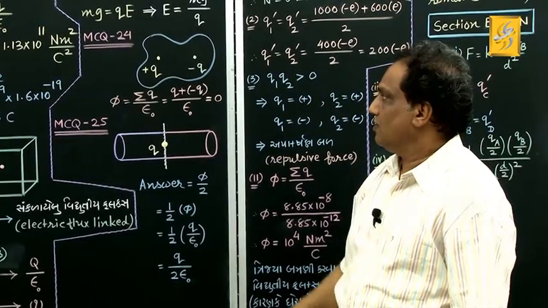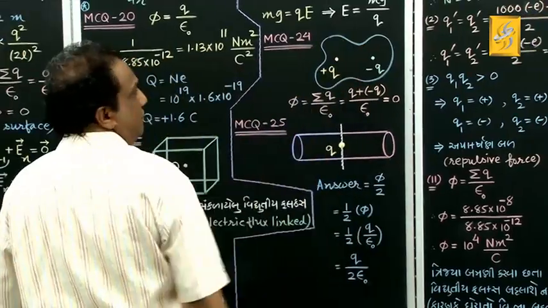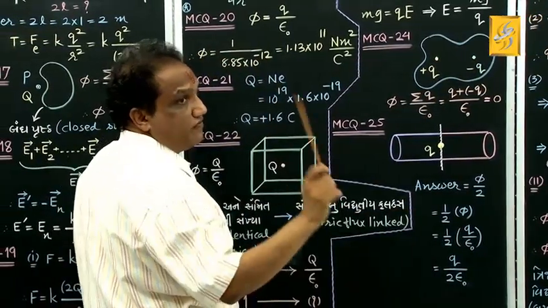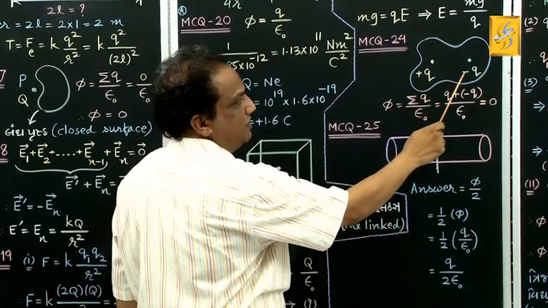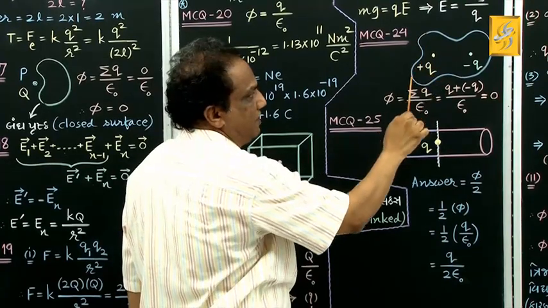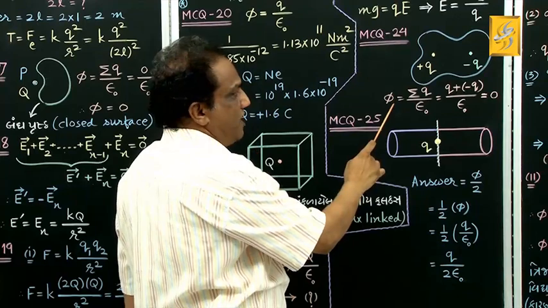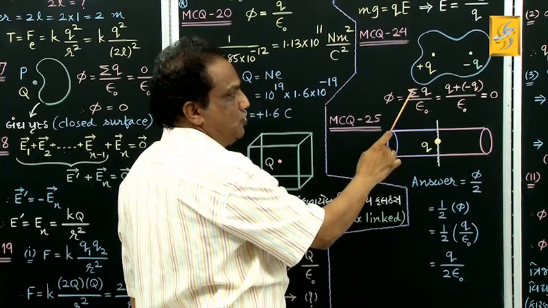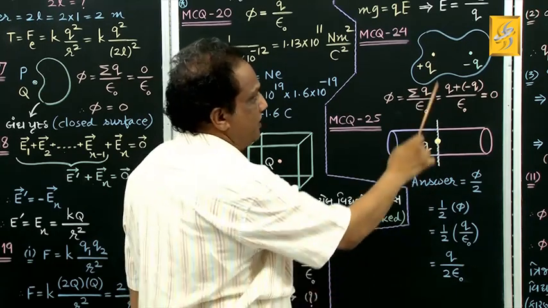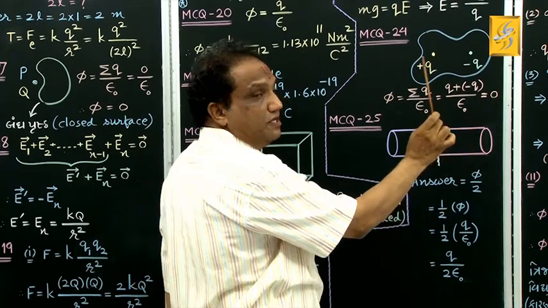Read it. We have one closed surface in which there is an electric dipole having two unlike charges of equal magnitudes, one plus q, another minus q. They have asked the resultant or total electric flux linked with this closed surface. According to Gauss law, phi equals sigma q upon epsilon 0. Sigma q means the algebraic summation of charges enclosed. One is plus q, another is minus q, so the summation is 0, and phi is 0 upon epsilon 0, which is 0.